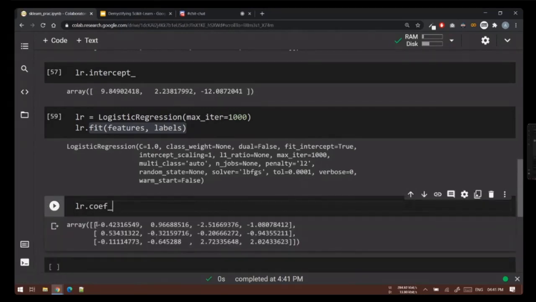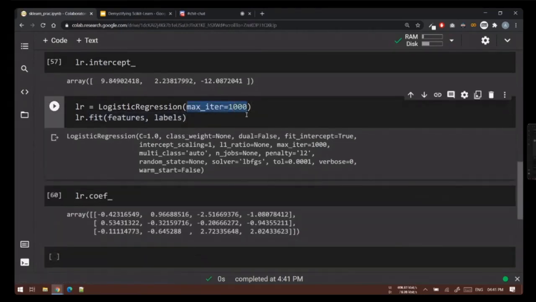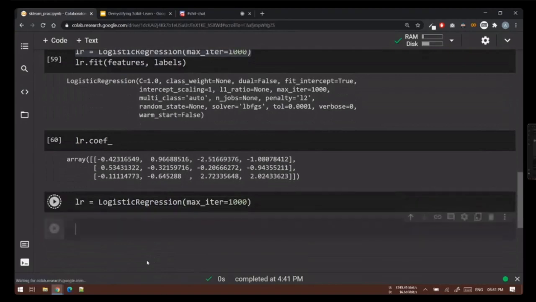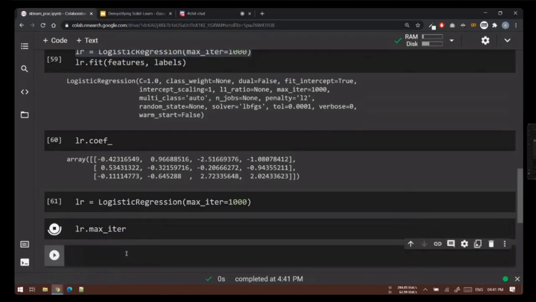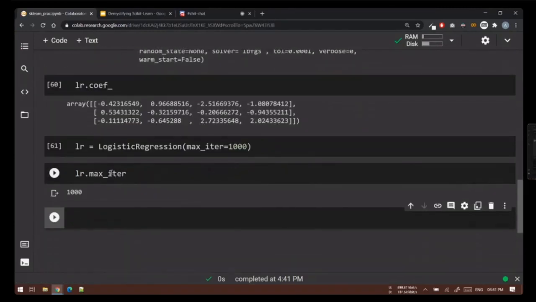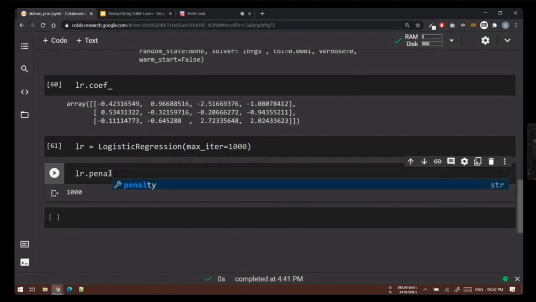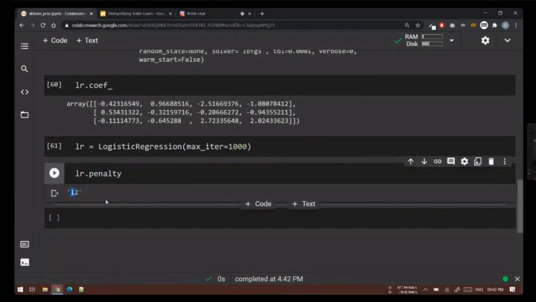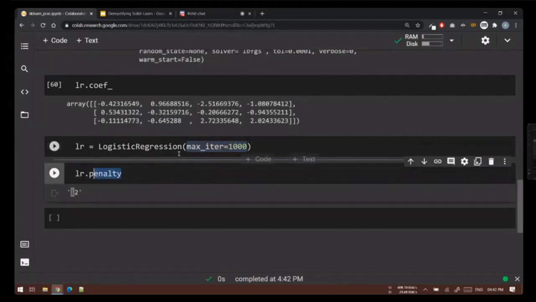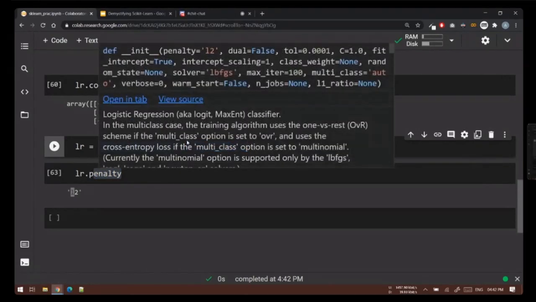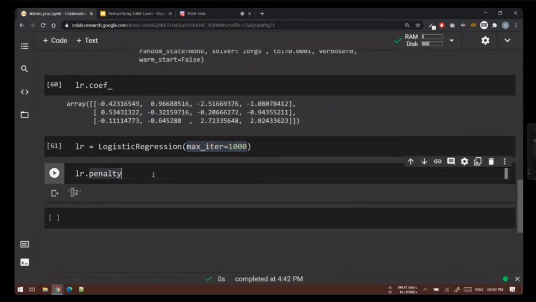These are called model parameters. The values that you pass here are called hyperparameters. You can access them as soon as you have defined your model. So I can say LR dot max iter, and I can see the value of max iter. It's 1000. I can see the value of penalty. This is to check the values once you have defined your model. These are the values which you passed as an argument, or it was a default value. So the default value is L2, solver is this, class weight is none, and tol is this, C is this. These are all default values and you can access them.